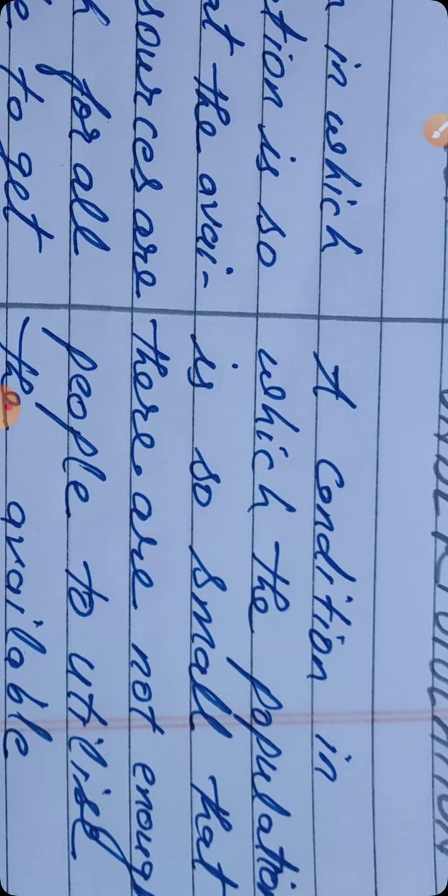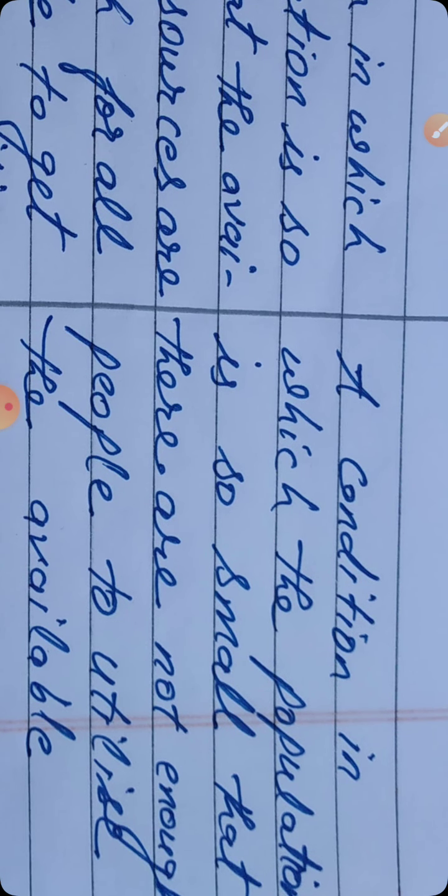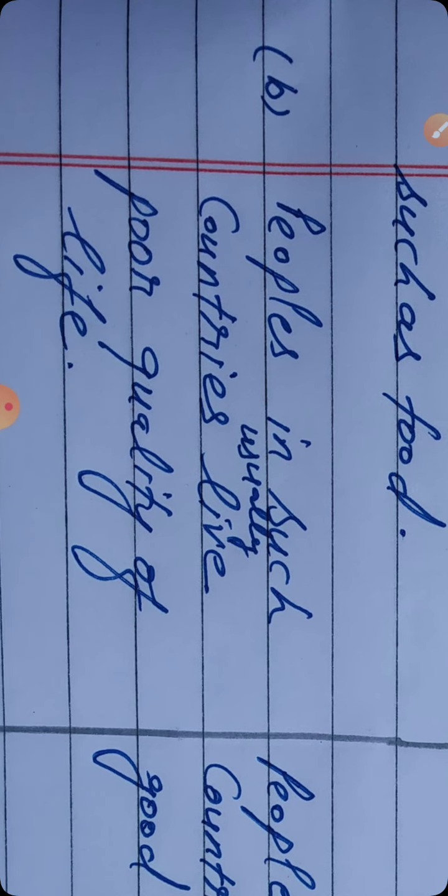Opposite point for underpopulation. First point: a condition in which the population is so small that there are not enough people to utilize the available resources. Coming to the second point for overpopulation, people, the S is not correct here.